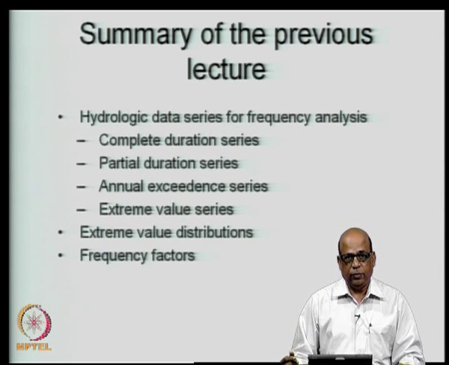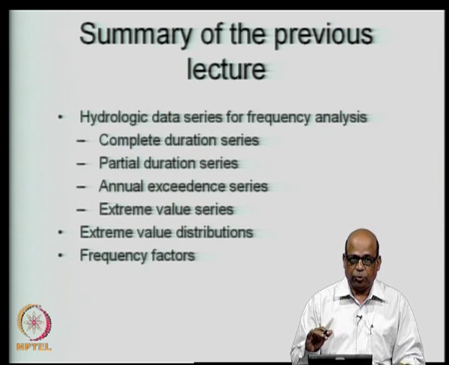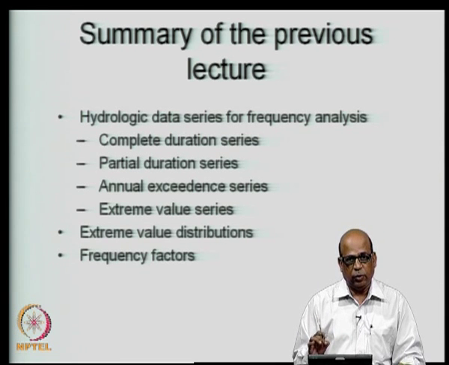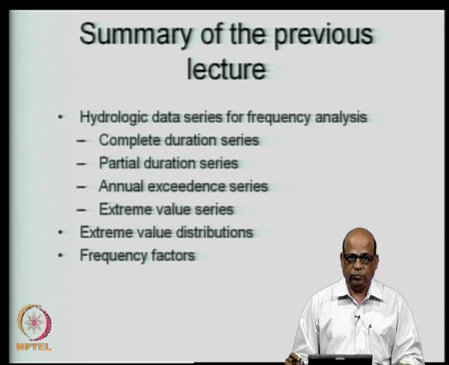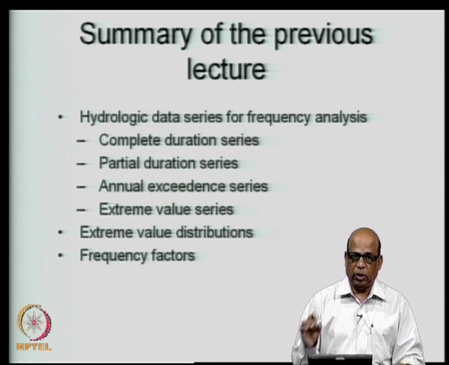In the annual exceedance series, we put the threshold such that the number of values that you get will be equal to the number of years for which you have the data. And in the extreme value series, we just pick up the extreme values, for example annual maximum values.